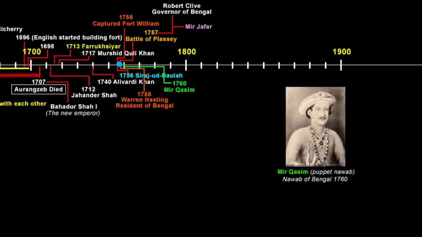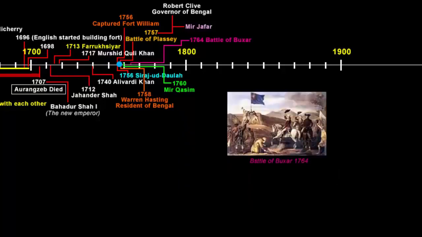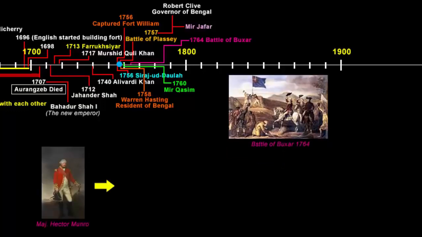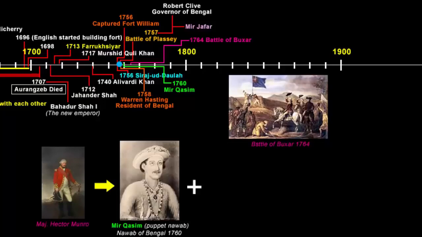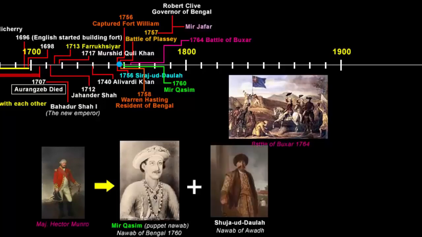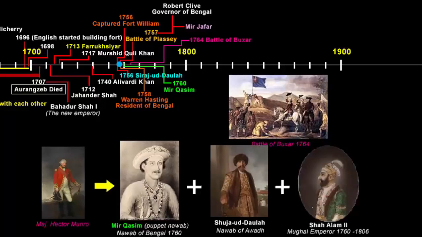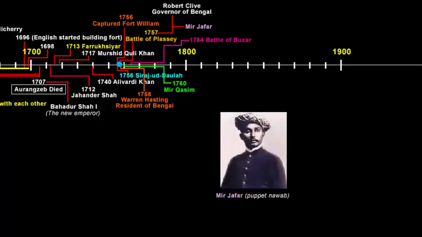As time went by, even Mir Qasim complained. In 1764, the company fought the Battle of Buxar under the command of Major Hector Munro against the combined armies of Mir Qasim, who was the Nawab of Bengal, made by the company, then Shuja-ud-Dowla, who was the Nawab of Awadh, and the then Mughal Emperor Shah Alam II. It was the lack of basic coordination among these three allies that led to their defeat in the Battle of Buxar. Mir Qasim fled the battlefield and later committed suicide, and Mir Jafar was reinstalled as the Nawab of Bengal in 1764 by the company. So he was made Nawab of Bengal twice by the company.